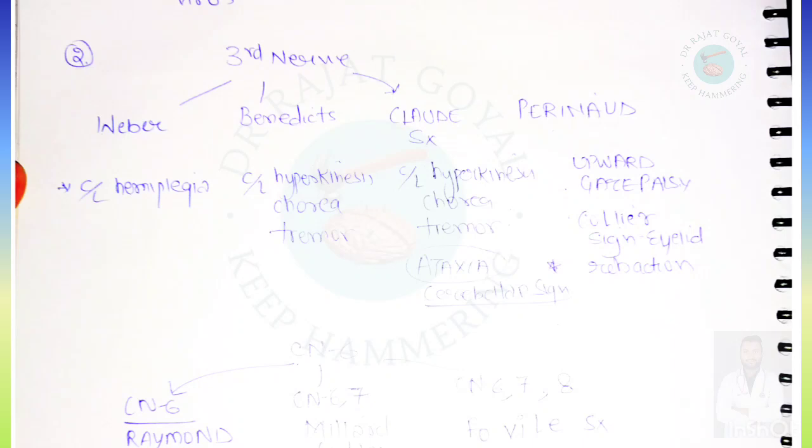then it is Claude syndrome. And when they give third nerve palsy plus upward gaze palsy plus eyelid retraction, whenever eyelid retraction is there, then it is Parinaud syndrome.